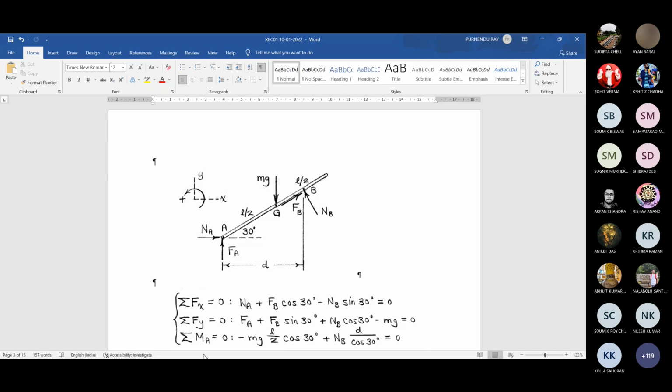And if we take the moment, or algebraic summation of moment of all forces, about this point A, then what about the moment of this NA and FA about point A?